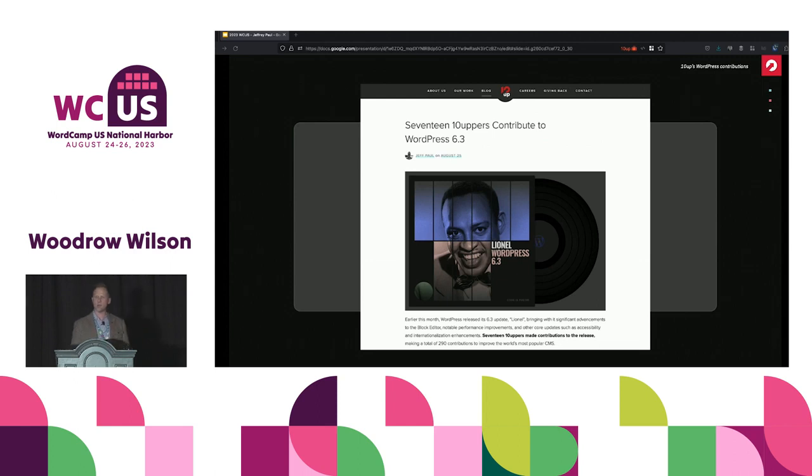Part of that work is contributing to WordPress core across major releases, ensuring that 10uppers are contributing in core, docs, editor, wherever it may be, finding their skill sets and helping them find places across major releases, just like 6.3, which came out recently, and the 17 10uppers that were active there.